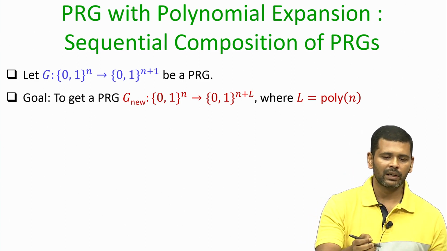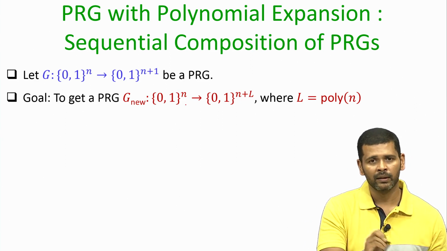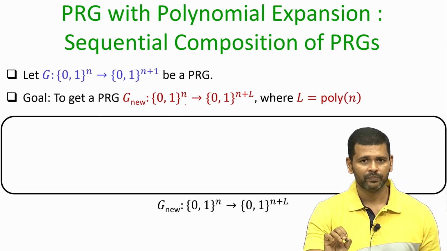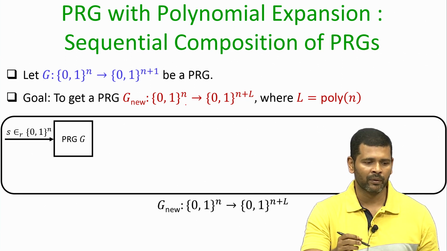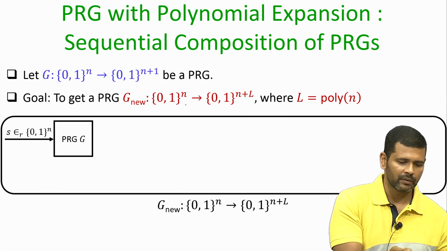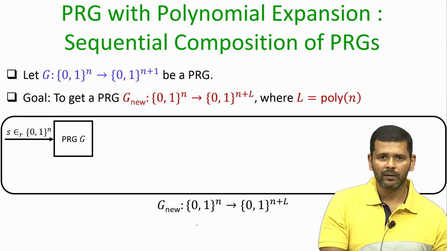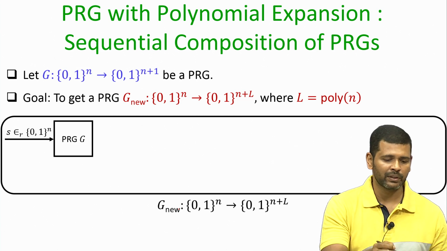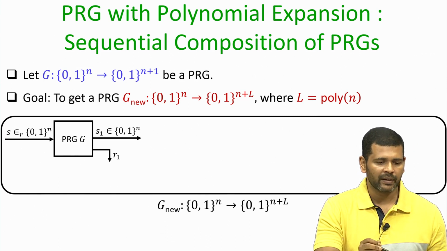Now, using this function G, our goal is to construct a new PRG which takes an input of size n and produces an output of length n plus big L bits, where big L is some polynomial function in the security parameter n. This is how we construct the new pseudo random generator G new, by sequentially composing the function G polynomially many times. We invoke an instance of the algorithm G on the input S, which is the seed for G new. The input S is passed as input to the algorithm G, and as a result G produces an output of size n plus 1 bits.